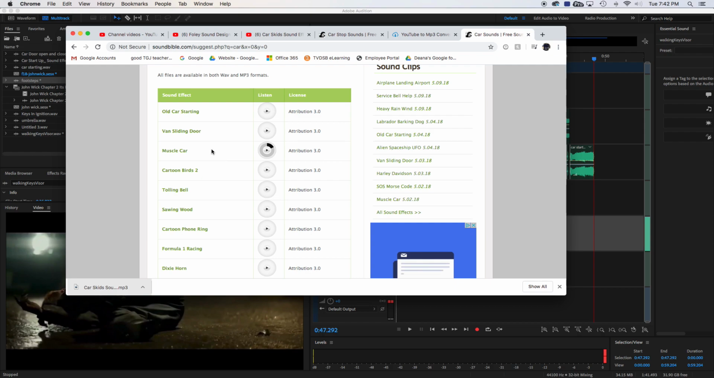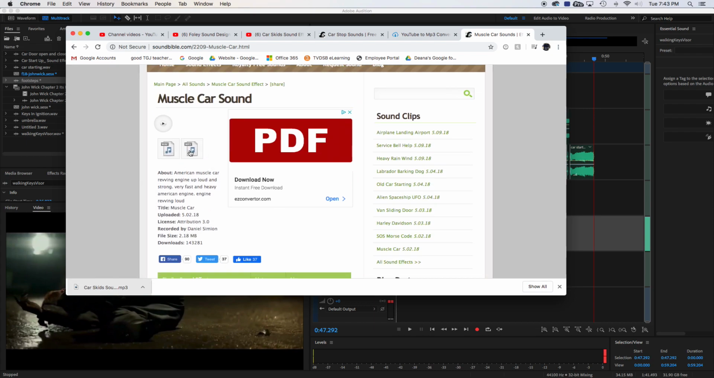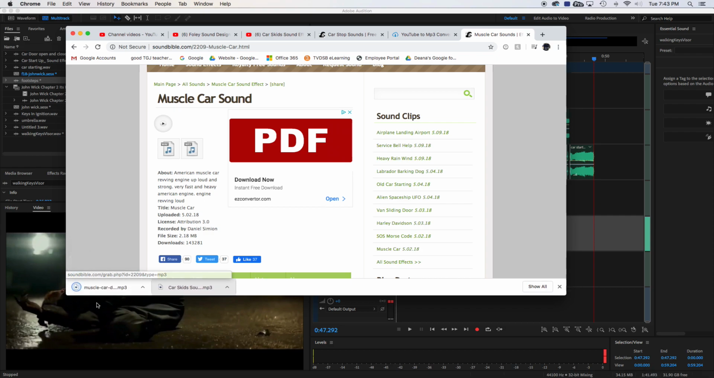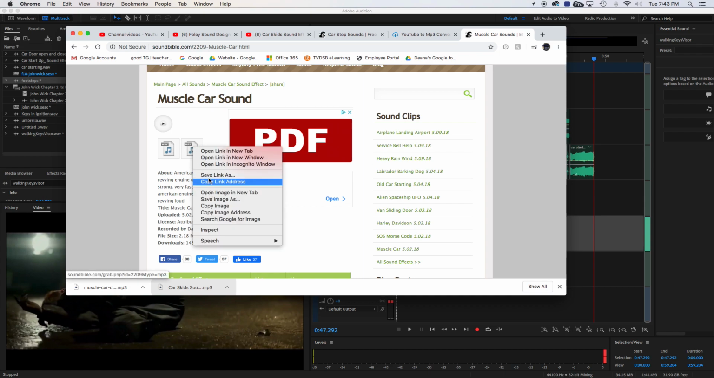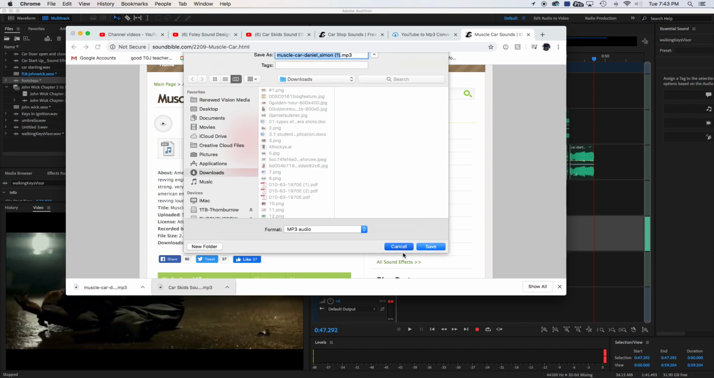Although I have another one that I found that I think is going to work better. So if I'm using this website, all I would do is click on the words muscle car, and then you have a couple of different options here. You could either download the WAV or the MP3. They're both just two different file formats. So I would just right-click on one of them, or you could just click on it, and it starts downloading automatically to your downloads folder. Or if you want to point it somewhere, I would go Save Link As, make sure it is an MP3 or a WAV, and put it wherever you think it belongs.